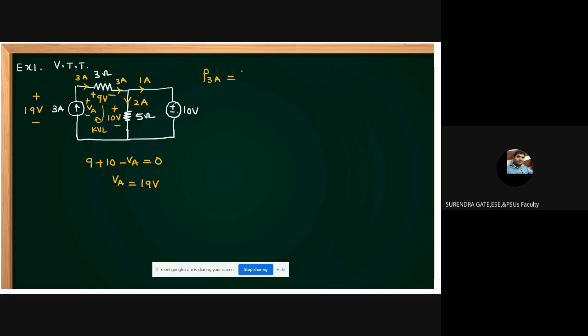P deliver. How much is it delivering? P delivering equals, yes, students, how much? Voltage across this one is 19 volts, current is 3 amperes. 19 into 3, 57 watts it is delivering.